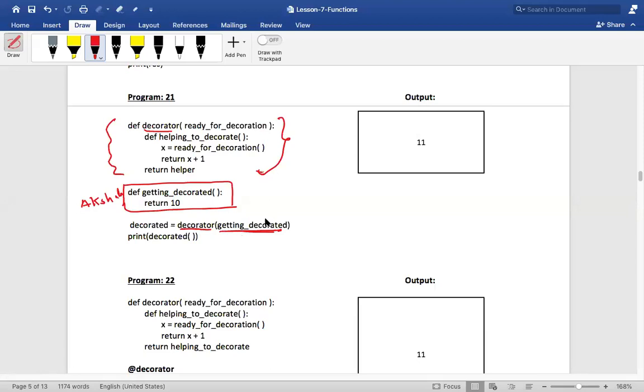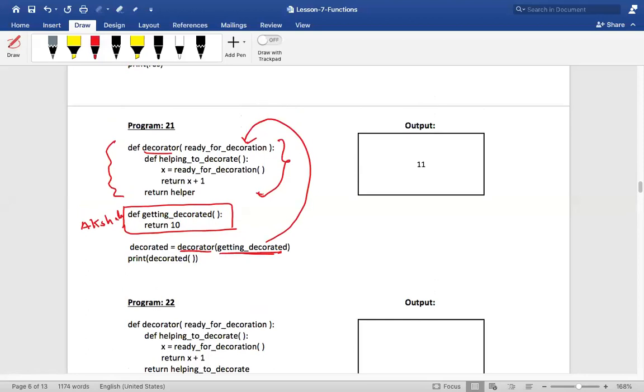Right now, what will happen? It comes here, isn't it, my dear friends? Is it visible? Okay, so now what happens? Inside this decorator function, we will have one more function that is called your inner function. This is how it should be. It is mandatory. For every decorator function, there should be an inner function, a makeup man, who will actually do the decoration. What is the name of that? Helping to decorate. This is called your inner function.